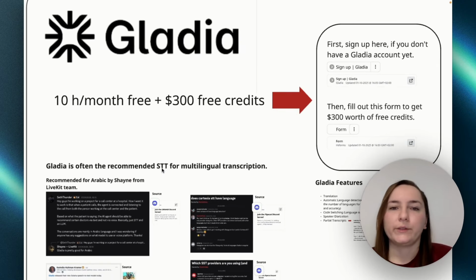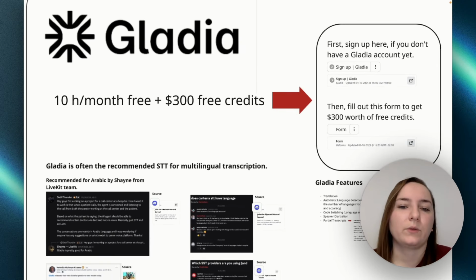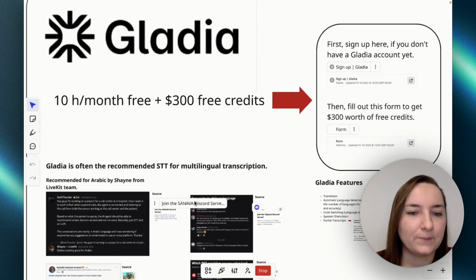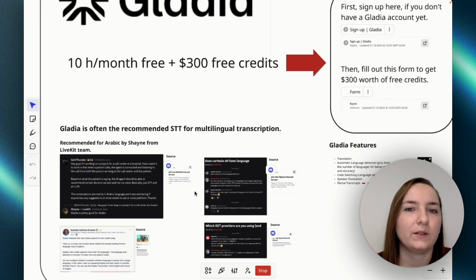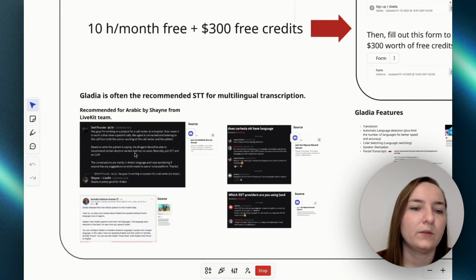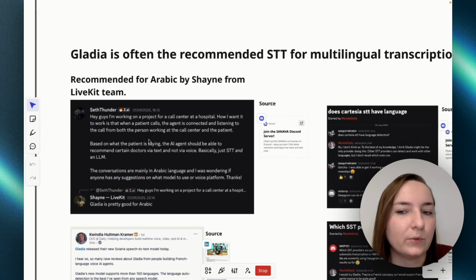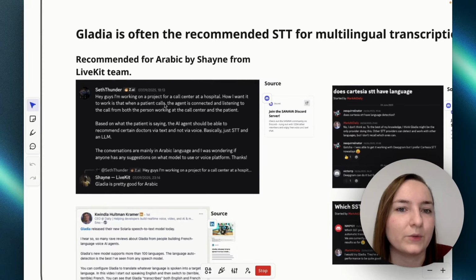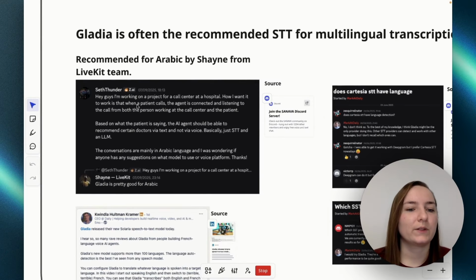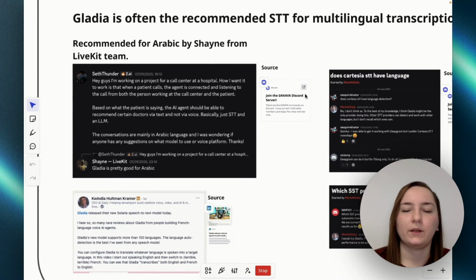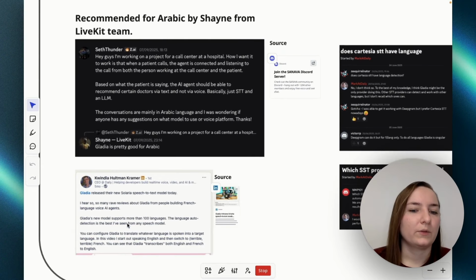But why did I actually choose Gladia and not other transcribers? The main reason is because Gladia is often recommended specifically for multilingual transcription. People always have been recommending it. For example, here I've put some recommendations together so you have some proof. So for example, Shane from the team said Gladia is pretty good for Arabic. And by the way, here I linked the sources for every screenshot.